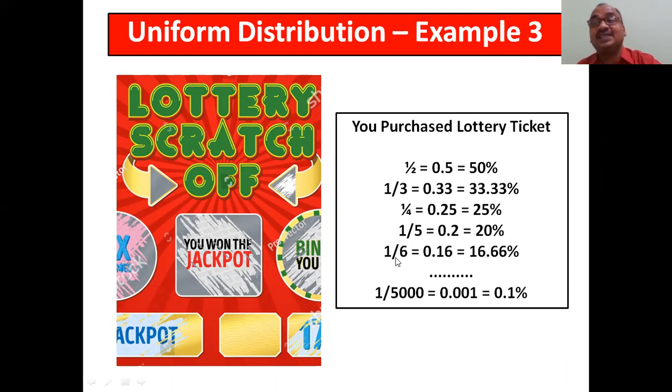If 5,000 people purchased a lottery, you have only 0.001, which in percentage is only 0.1 percent chance for you to win. If 1 lakh persons purchased, 1 divided by 1 lakh; 1 crore, 1 divided by 1 crore. See, what is the chance for you? Maybe a chance is there, but chances will go on getting less. That is the main concept of the uniform distribution. All have an equal chance.